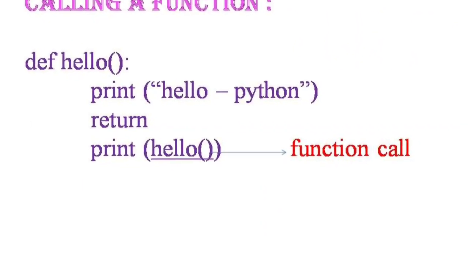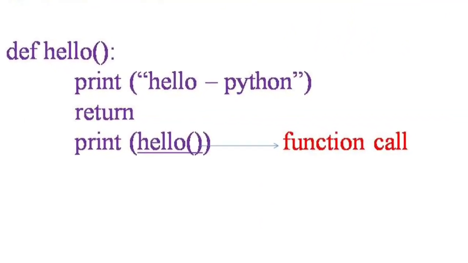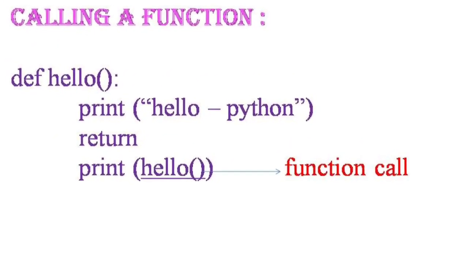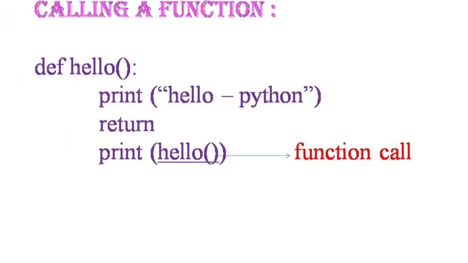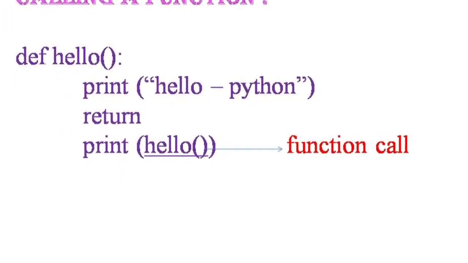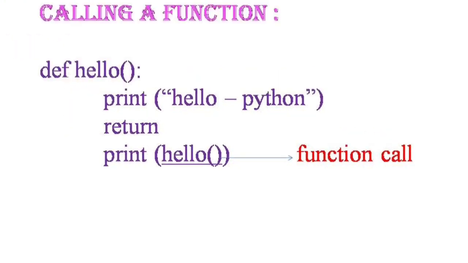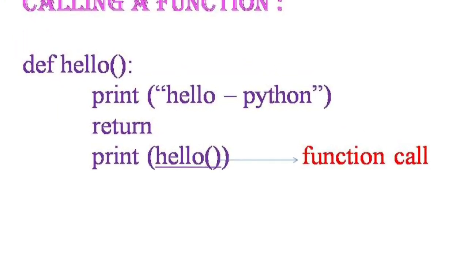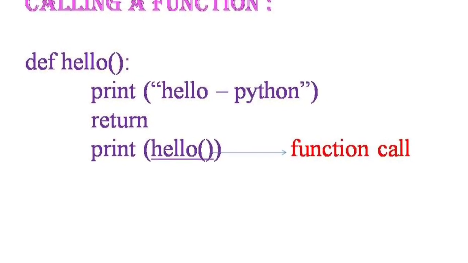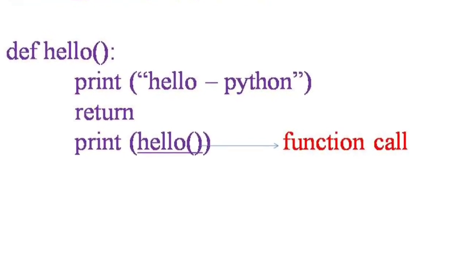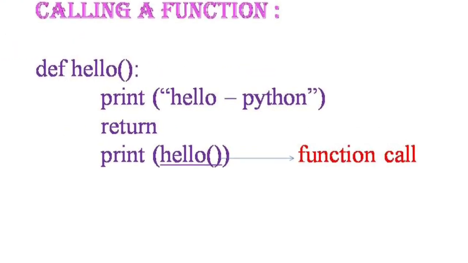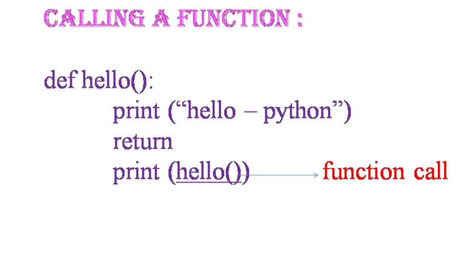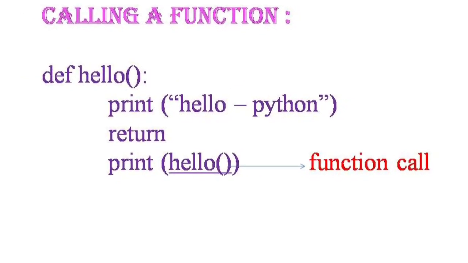Now let us see this example. Here def hello is the defining function. Print hello open close bracket is the function call. So this program has one statement and returns null value. When you execute this program, hello Python will be displayed and none will be displayed.